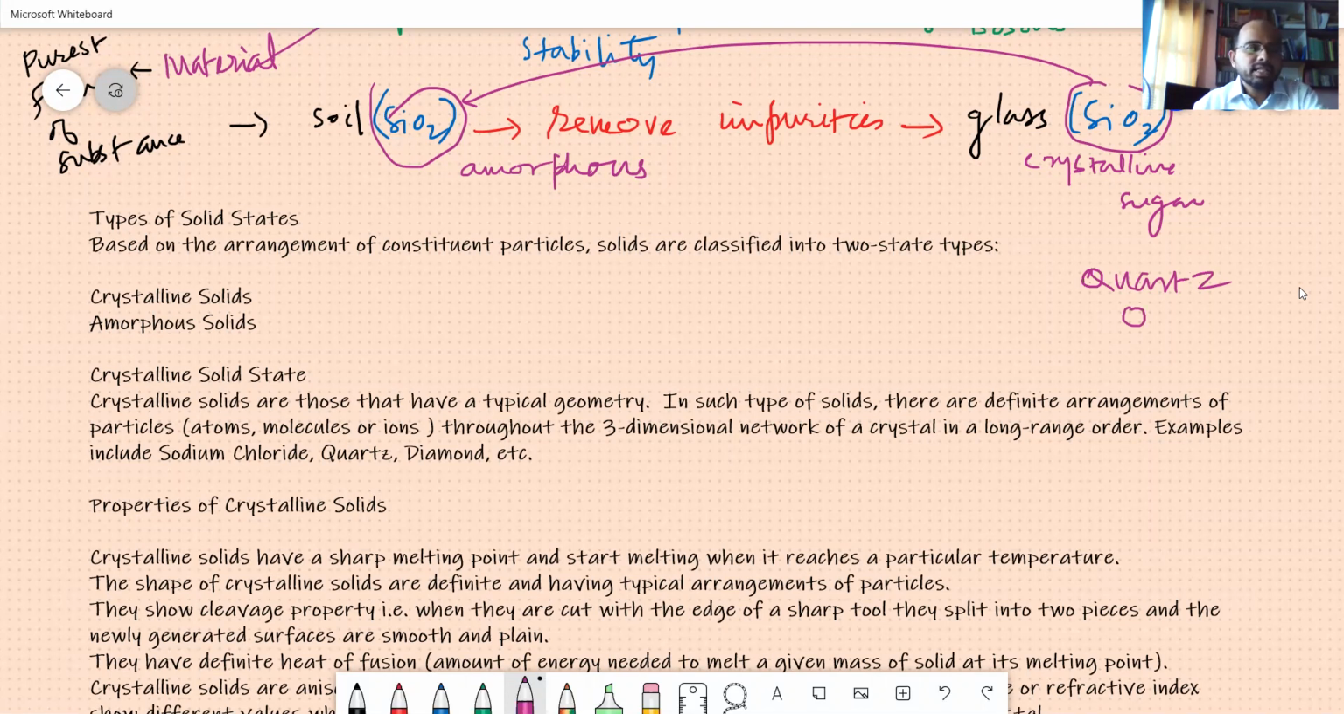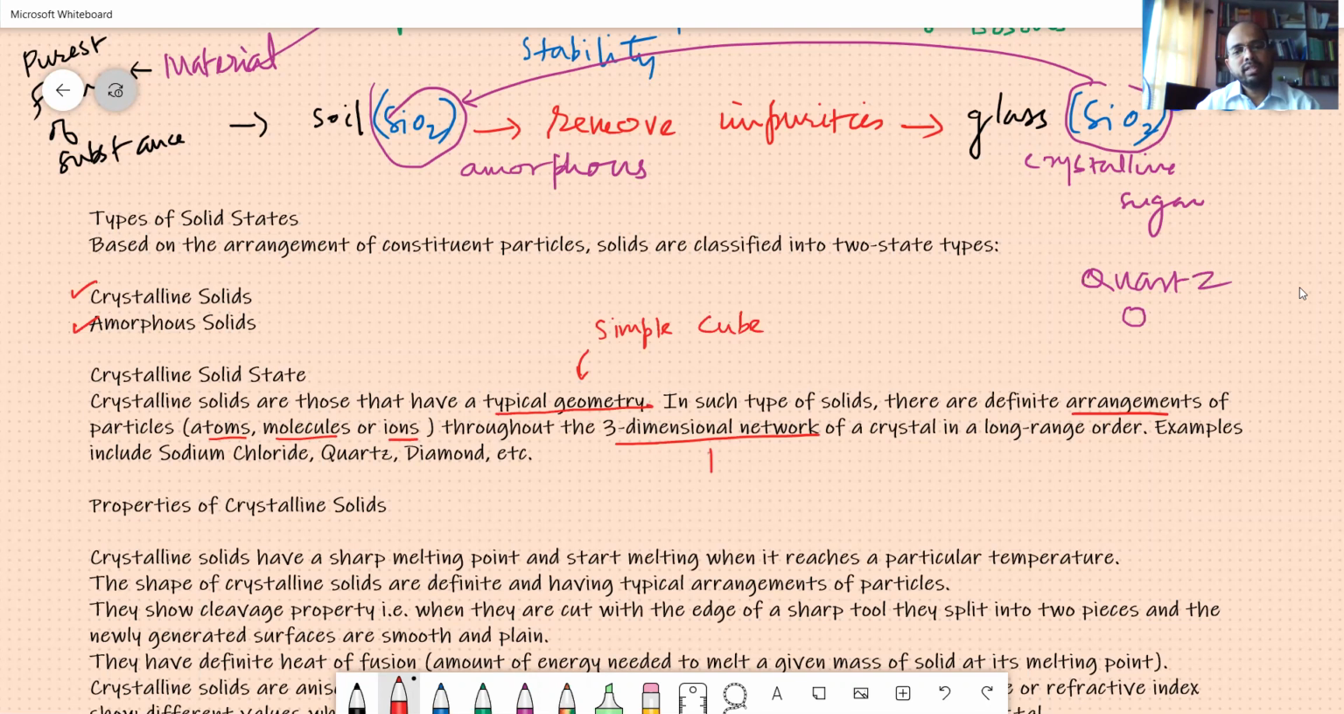Okay, so based on the two different types, they are classified as crystalline and amorphous solids. And the crystalline solids are those that have a typical geometry. So here you will study geometry, and one of the most basic examples, I'm telling you, is the simple cube. In such types of solids, there are definite arrangements of particles, that is the atoms or molecules or ions, throughout the three-dimensional network.